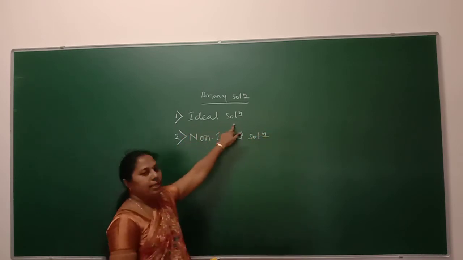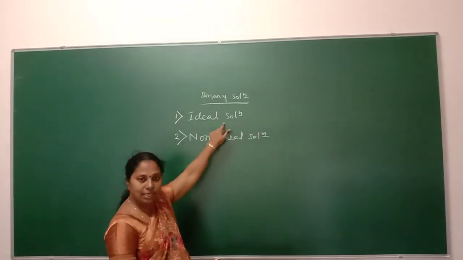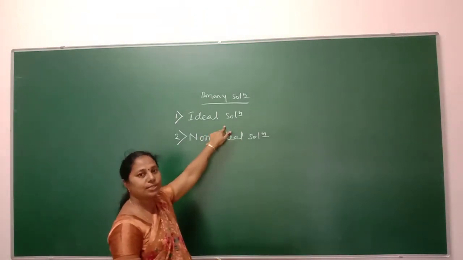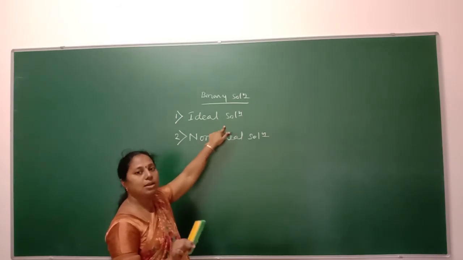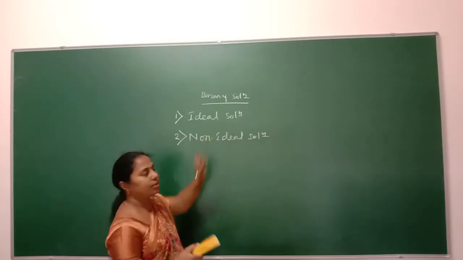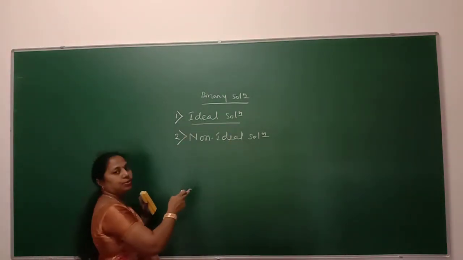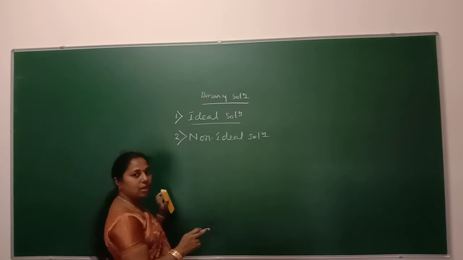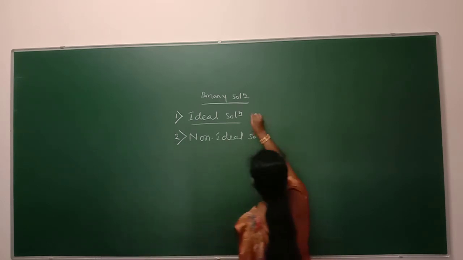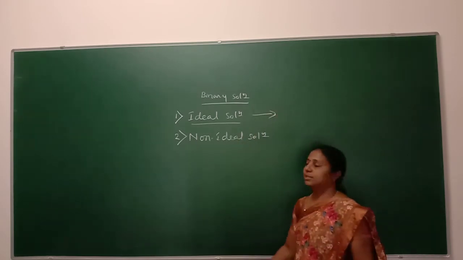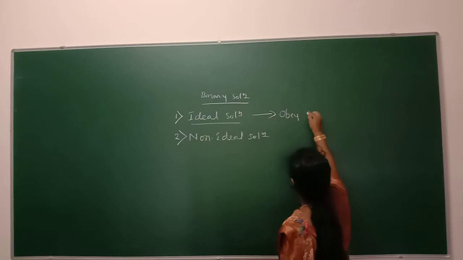So what is an ideal solution? A binary solution containing two liquids which follow Raoult's law under all conditions of temperature and concentration. A solution which obeys Raoult's law under all conditions of temperature and concentration can be taken as an ideal solution. That means it is obeying Raoult's law.